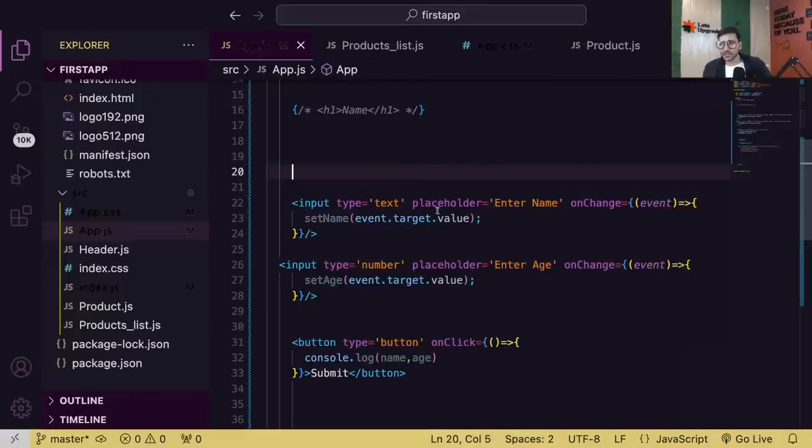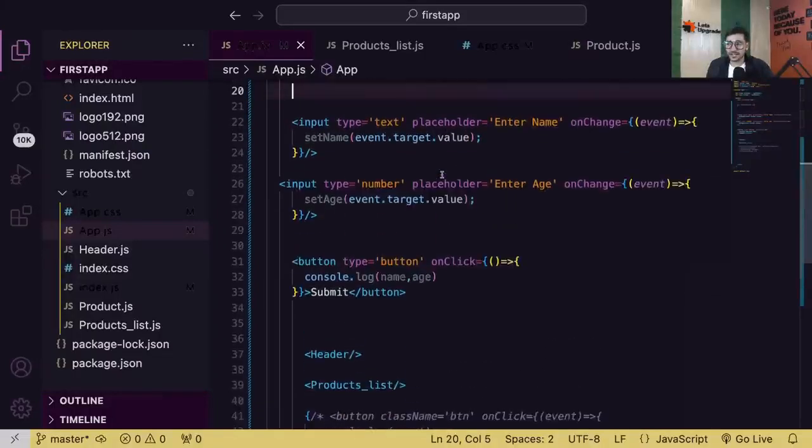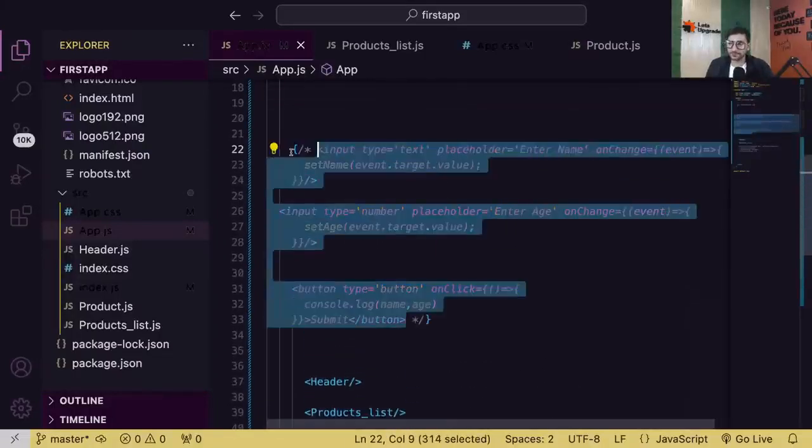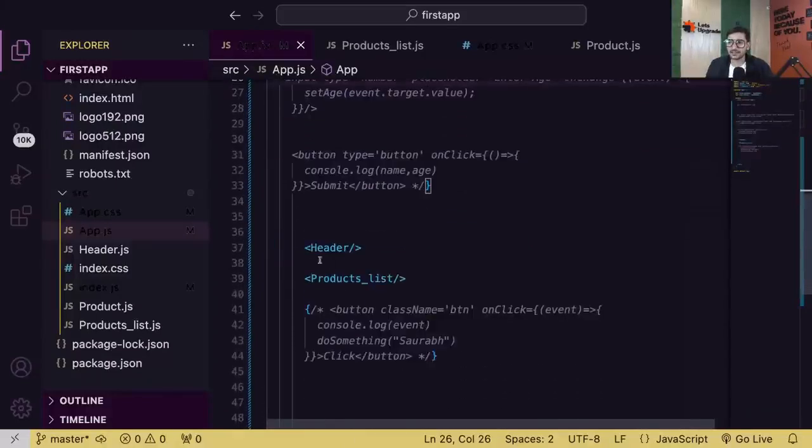Don't worry, buddy. So now, guys, let's comment this. I'm not removing anything, I'm just commenting it here. Because now, whatever I am doing in the app component, I hope you understand that you can do it in any component.